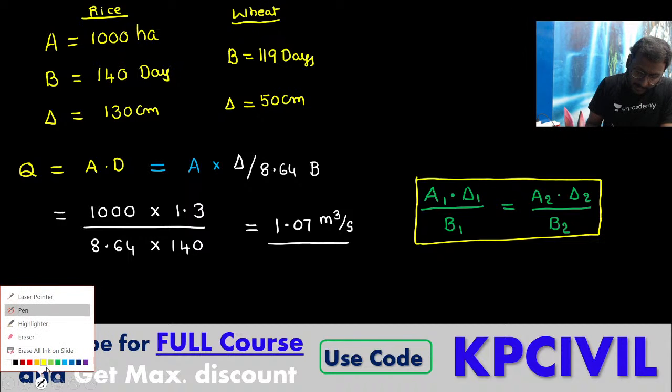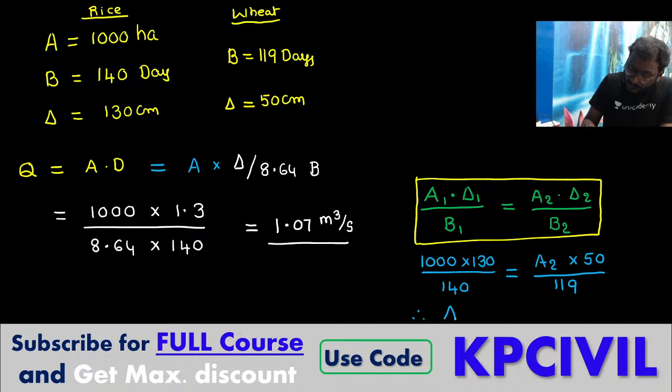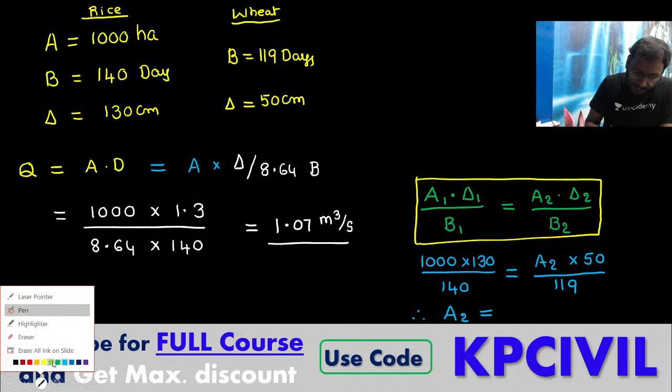We'll substitute it now. 1000 into 130 divided by 140 is equal to A2 into 50 divided by 119. So what is A2 now? Tell me.